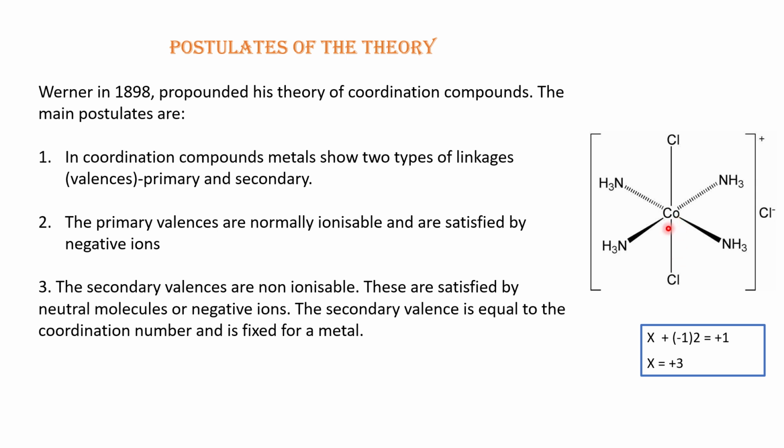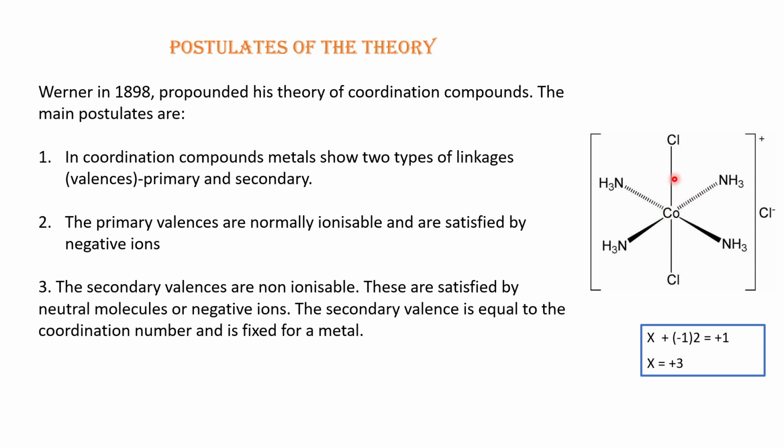If we consider the charge of the metal ion, we don't know it, so we can take it as X. Then we can take the charges of the two chloride ions. There are two chloride ions, and each has a -1 charge because it is an anion. So -1 times 2 is a total of -2, and this equals the whole charge on the complex. This charge comes from the contribution of the negative anions and the charge on the metal ion.